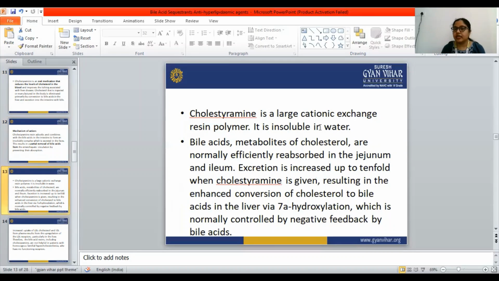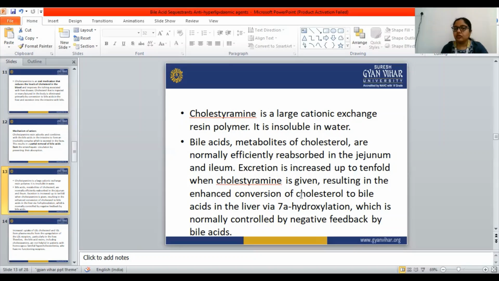Cholestyramine is a large cationic exchange resin polymer, and it is also insoluble in water. Bile acid metabolites of the cholesterol are normally efficiently reabsorbed in the jejunum and ileum. When cholestyramine is given, the excretion is increased up to 10-fold.